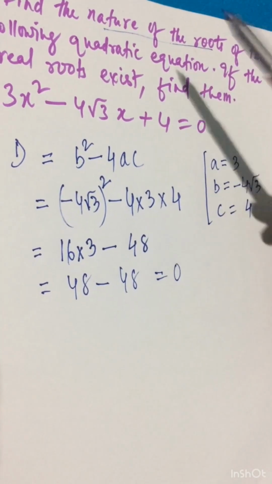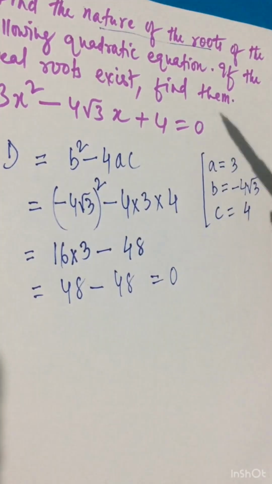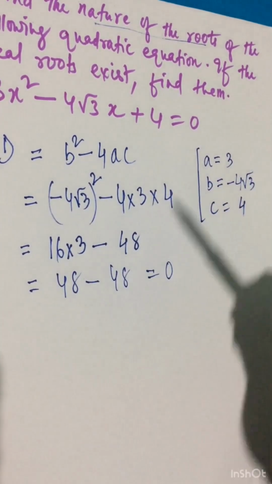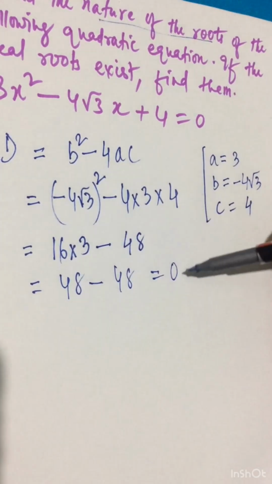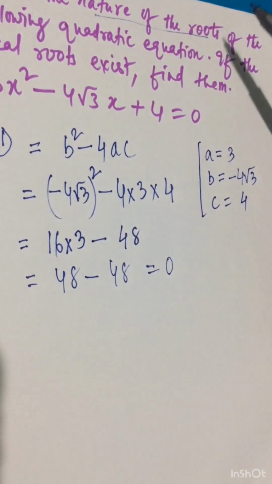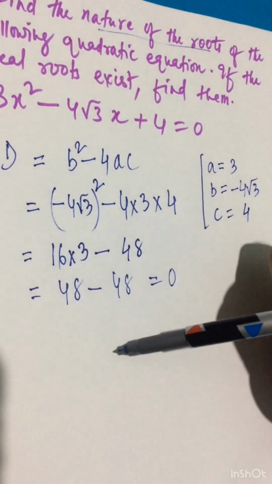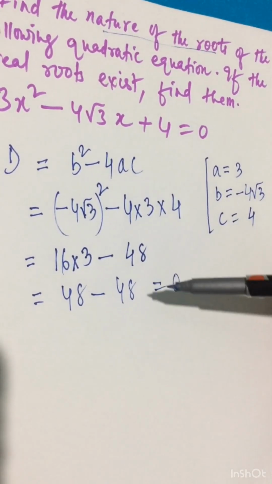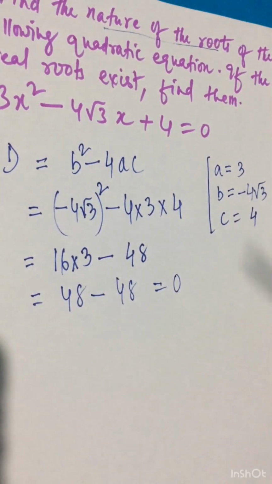Now we can write the nature of the roots, that is the first part asked here. How to write the nature? We need to remember certain points here. When the discriminant value is equal to 0, that means two equal real roots exist. Two equal real roots we have to write when D is 0.